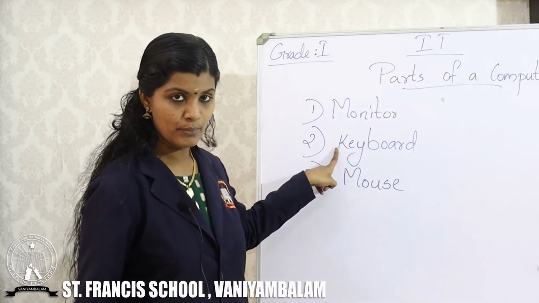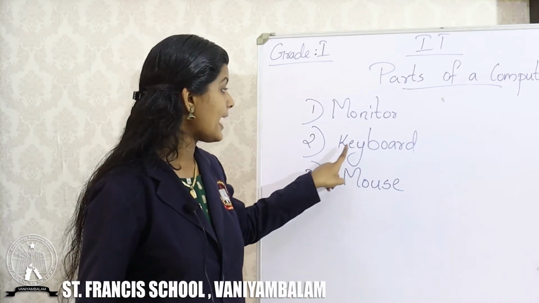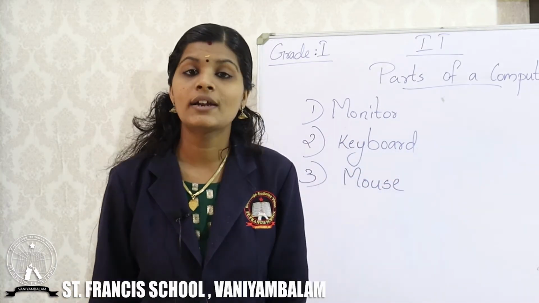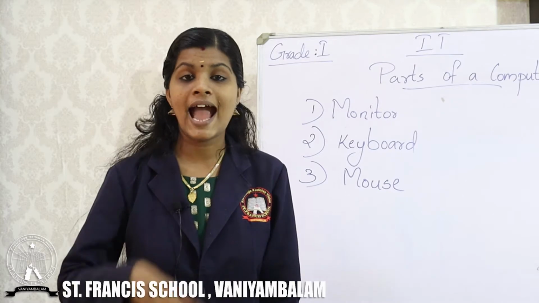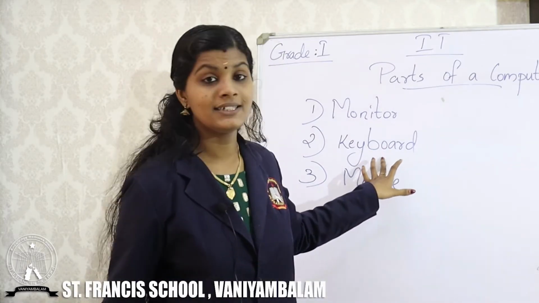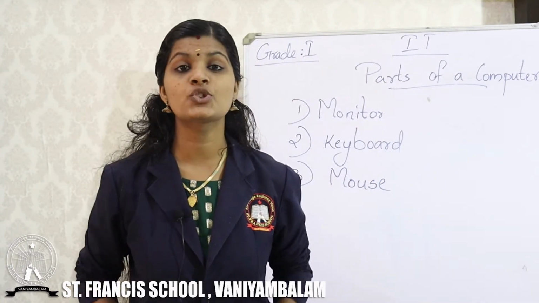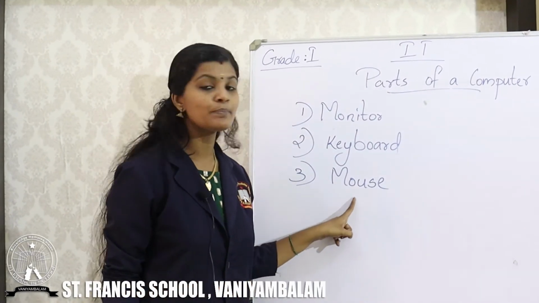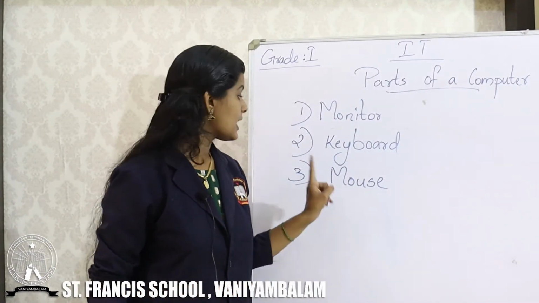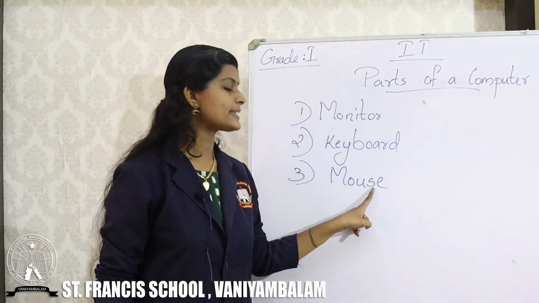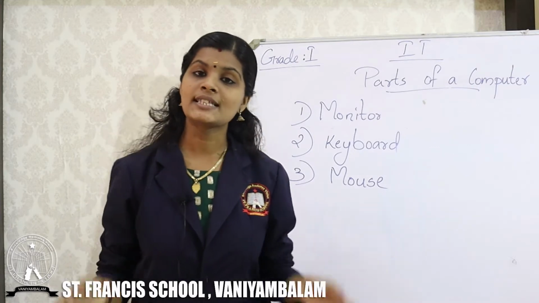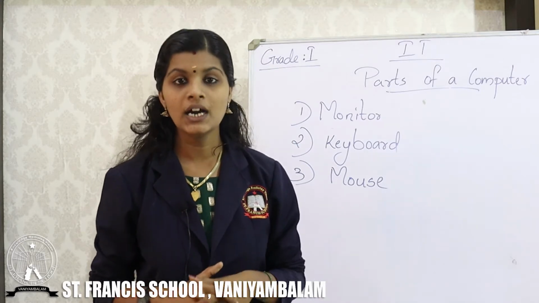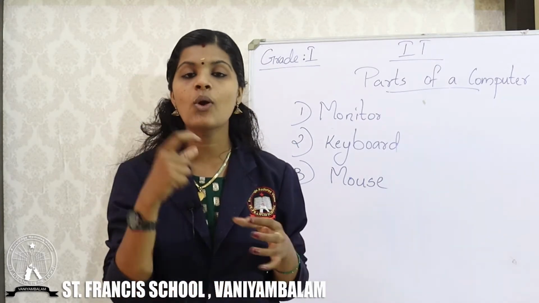So the next one is keyboard. The spelling of keyboard is K-E-Y-B-O-A-R-D. The keyboard has so many keys, alphabets and numbers, so it helps us to work properly in the computer. Now we have discussed the third part, that is mouse. What is the spelling of mouse? M-O-U-S-E. Mouse is the next part of the computer. This mouse also helps us to work in the computer. It has two buttons and a scroll wheel in the middle.